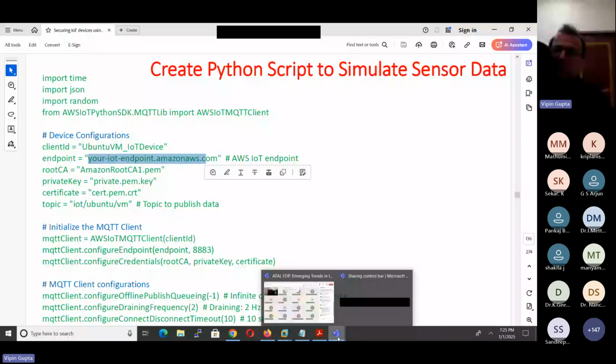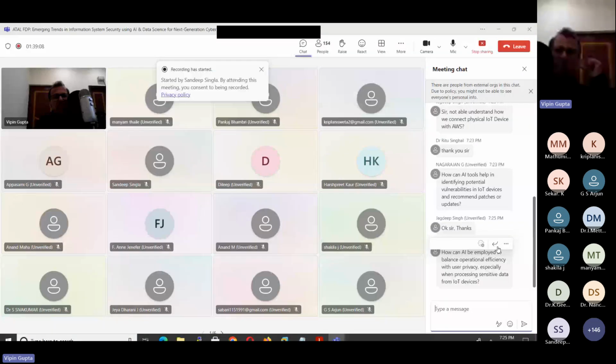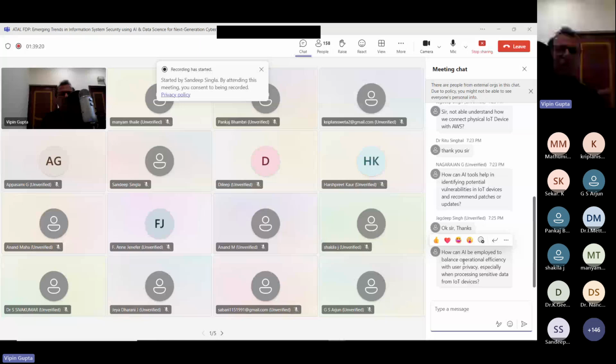How can AI be deployed to balance operational efficiency with user privacy? And please remember one thing. When I was using this, AWS has certain other services also available. Because of the limitation of time, let me show you one thing that might be very useful. Just 1 minute.